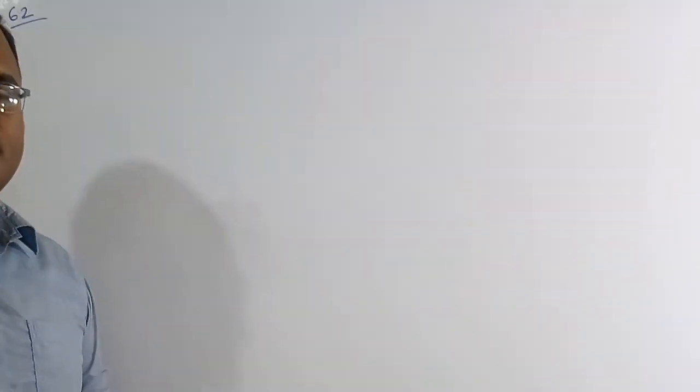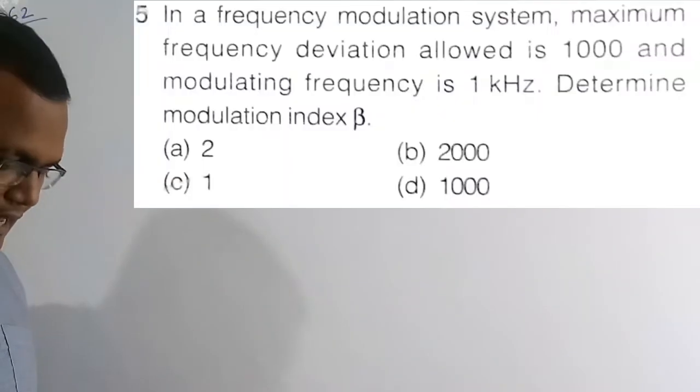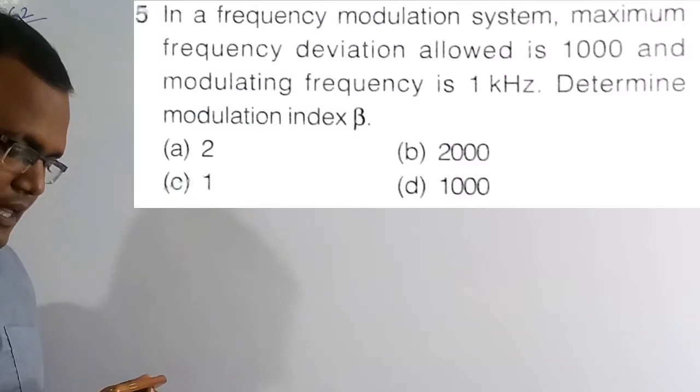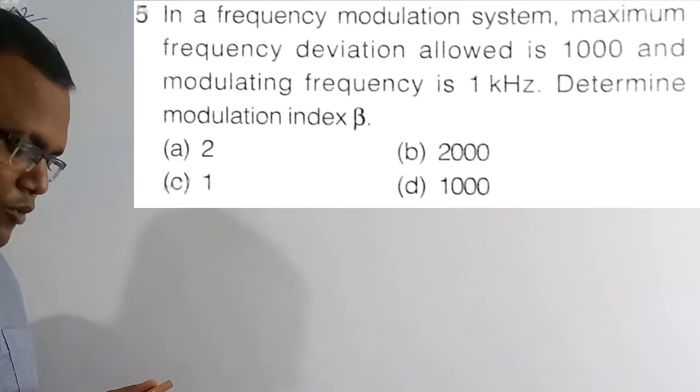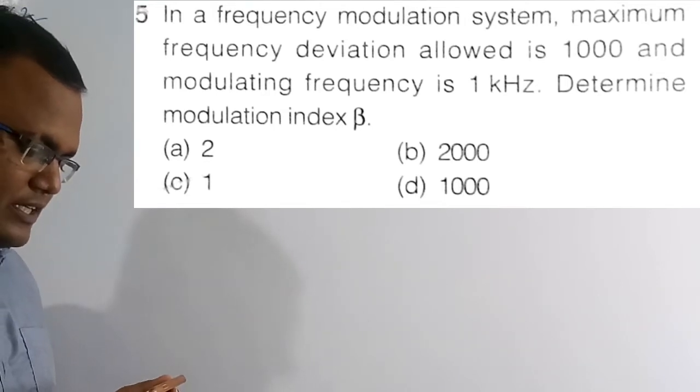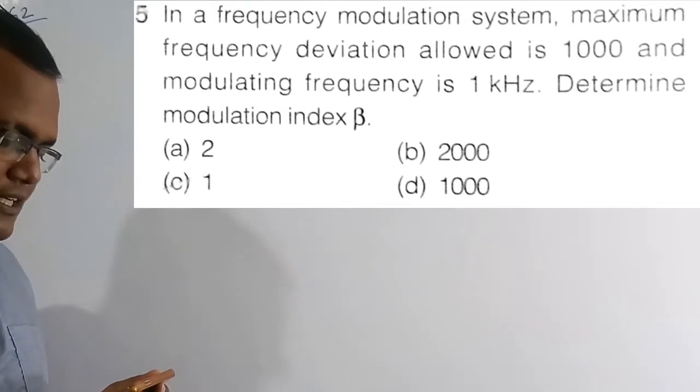Now we are going to solve the 62nd question. The question here: in a frequency modulation system, the maximum frequency deviation allowed is 1000 hertz and the modulating signal frequency is 1 kilohertz. Determine the modulation index beta.